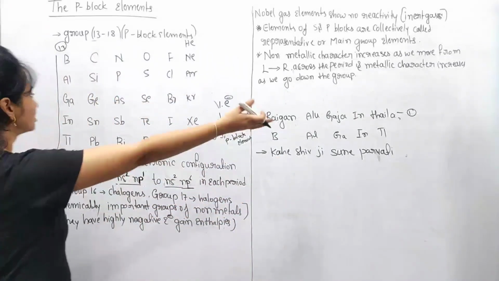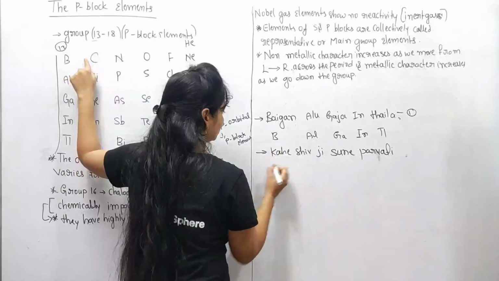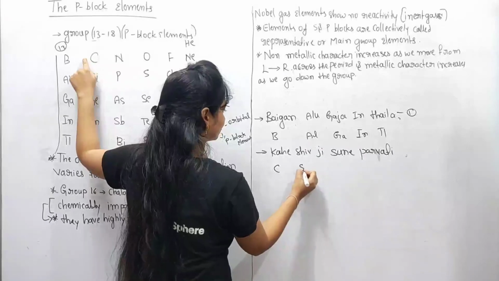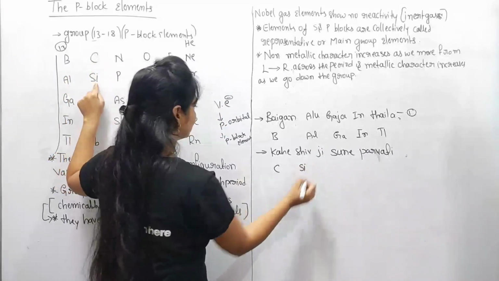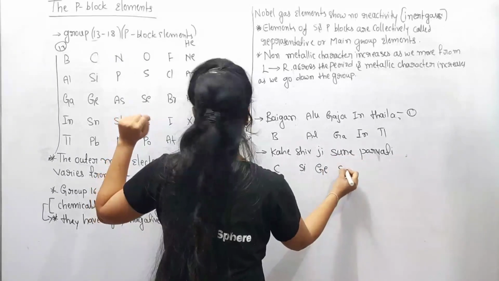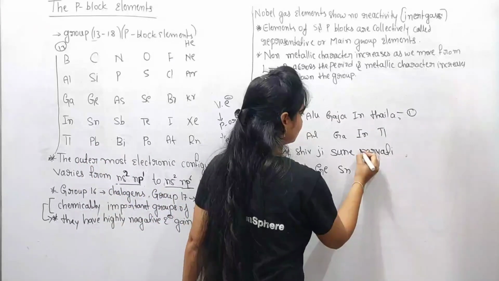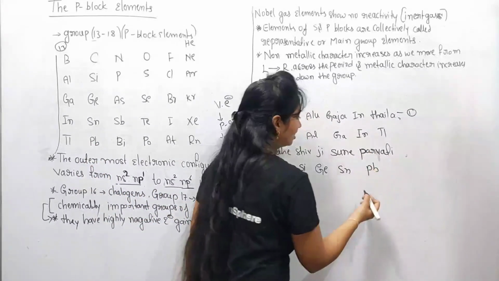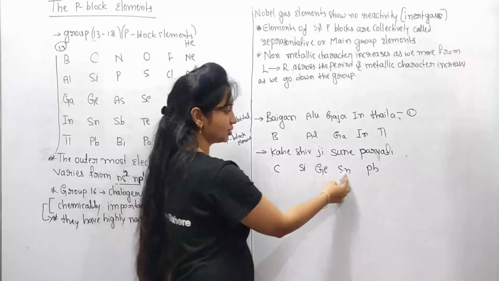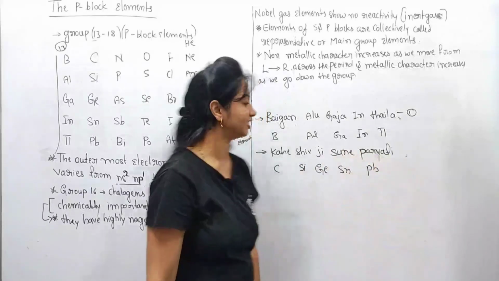Kahe is carbon, Shivji is silicon, G is germanium, Sune is tin, Sn, and Parvati is Pb, lead. So carbon, silicon, germanium, tin and lead.